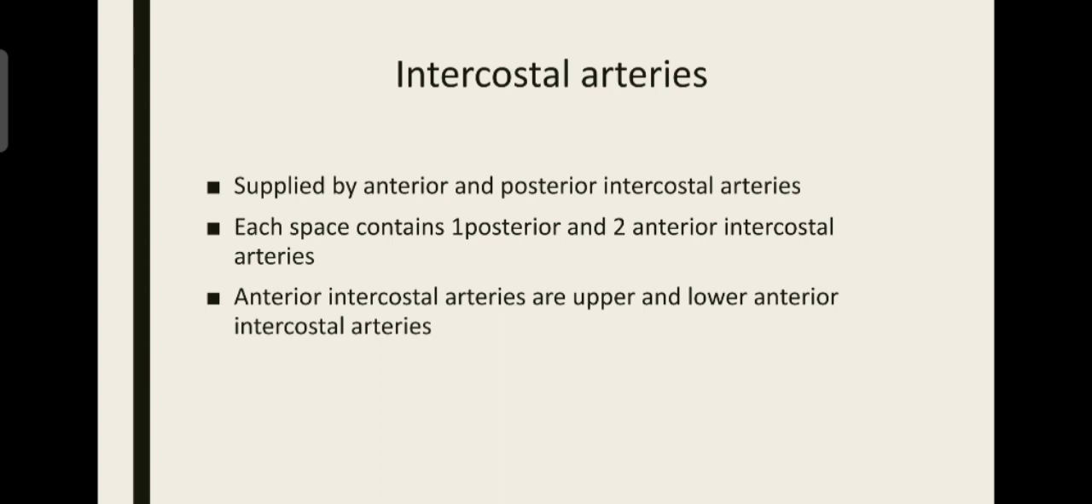Each intercostal space contains one posterior intercostal artery and two anterior intercostal arteries. The main artery supplying the intercostal spaces is the posterior intercostal artery, and the minor part is played by the anterior intercostal artery. Since there are two anterior intercostal arteries in each space, they are arranged as upper anterior and lower anterior intercostal arteries.